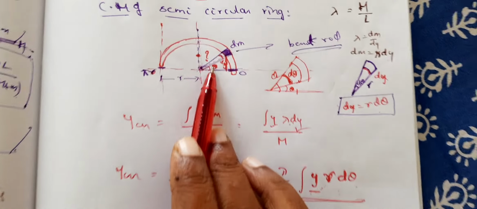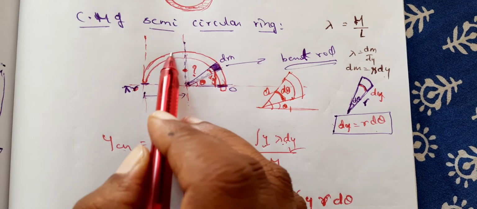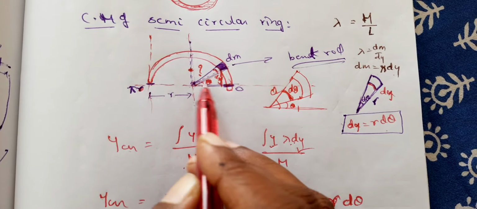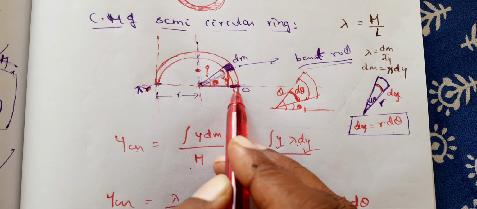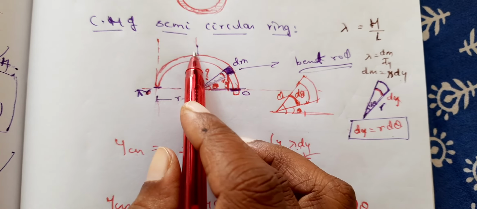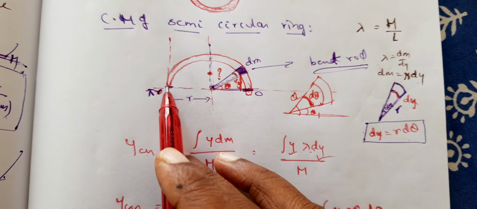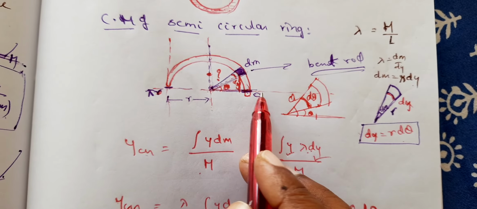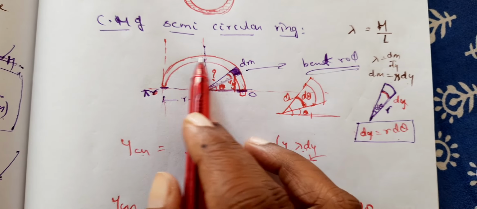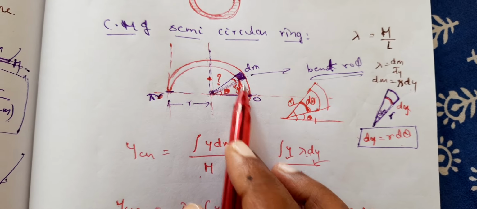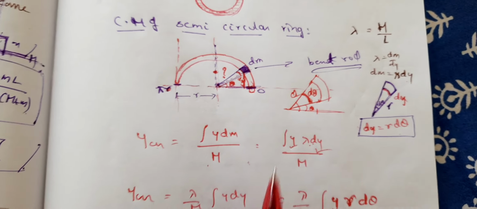From where to where? See, how is the semicircle behaving? Starting from here, it is extending like this. Theta is a variable here. Theta is equal to 0, then theta is equal to 90, then 90 plus, and theta is equal to 180. Is it not? That means theta is a variable between 0 and pi. Only then is the total mass taken into consideration. So therefore the limits are 0 to pi.